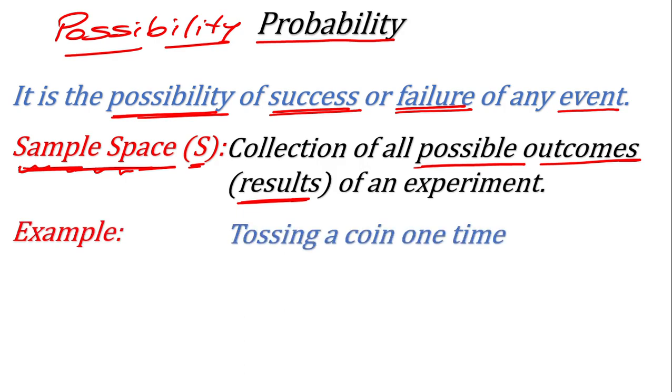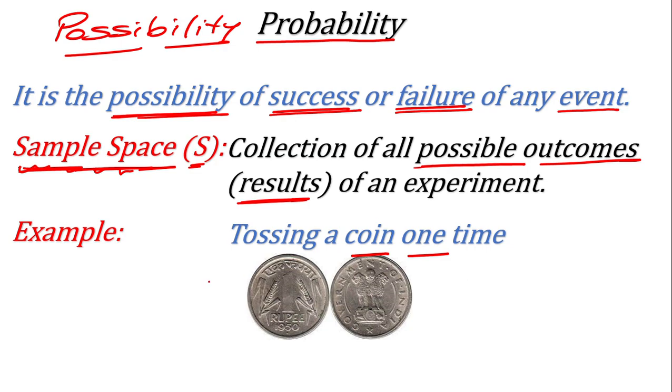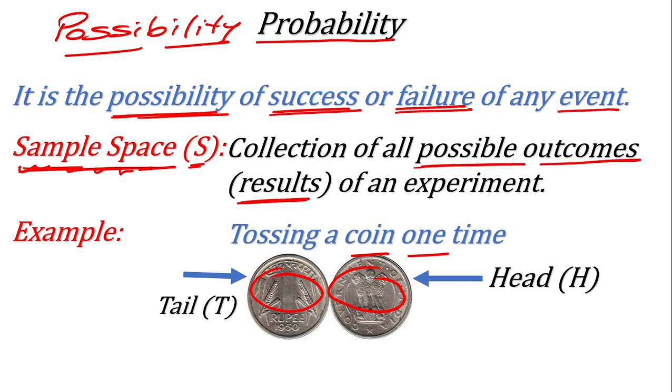Now, for example, here you see: tossing a coin one time. Dear friends, if you are from different countries, you will have a different coin, but every coin has two faces. One is called head and one is called tail. Here I have taken an Indian coin, 1 rupee of Indian currency. This side is called head, and this side is called tail. So for the currency of your country, you can take one side head, another side tail.